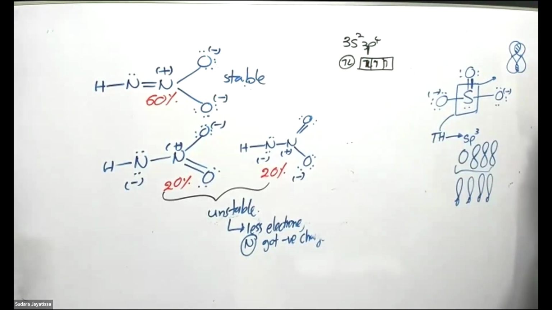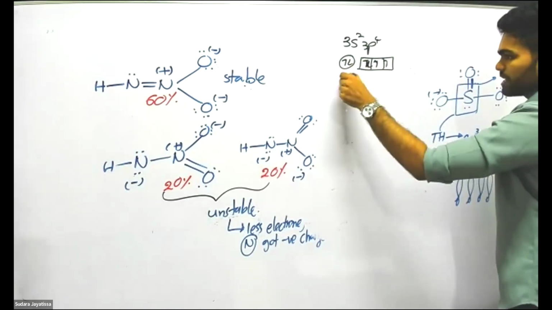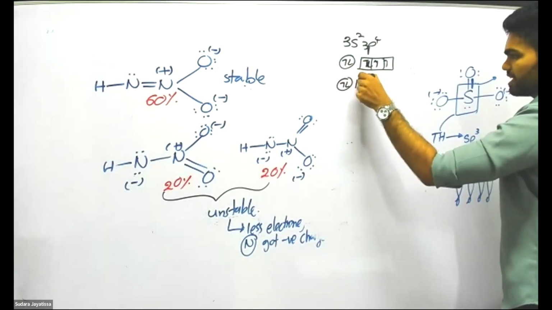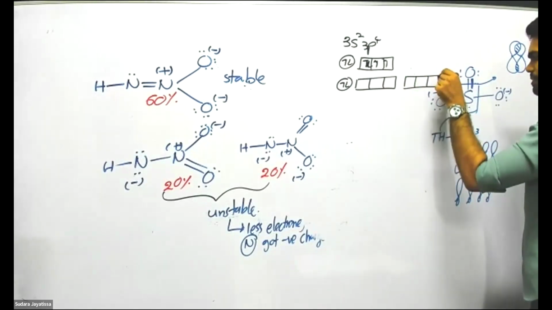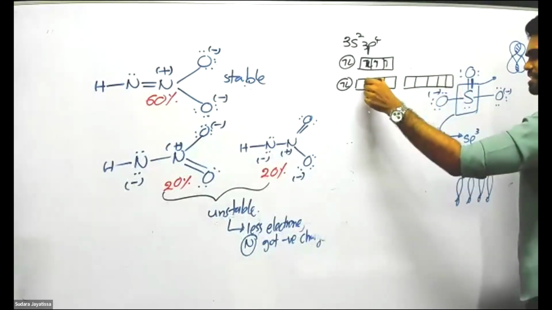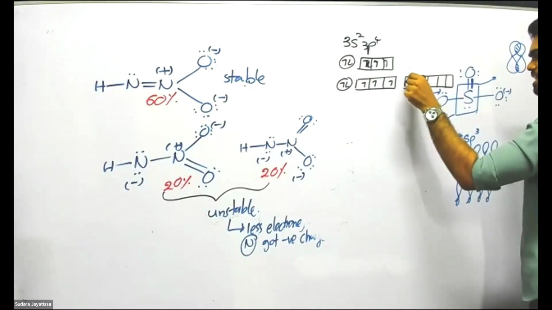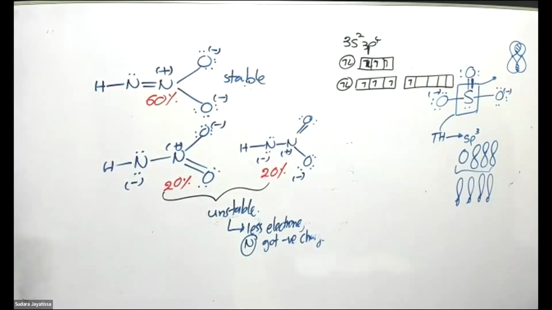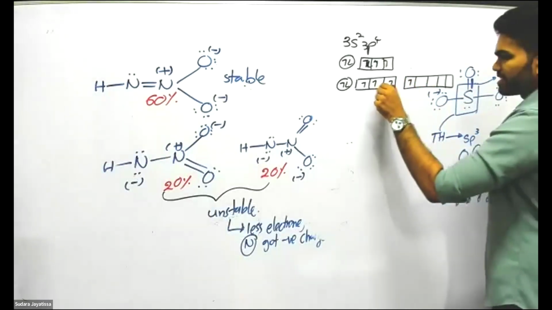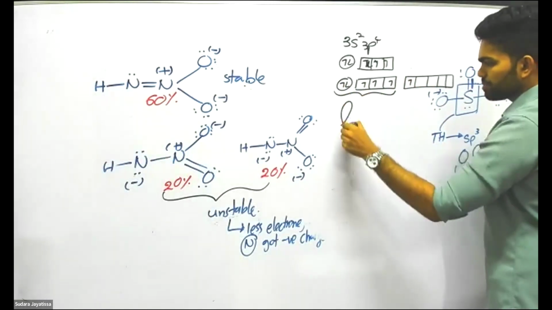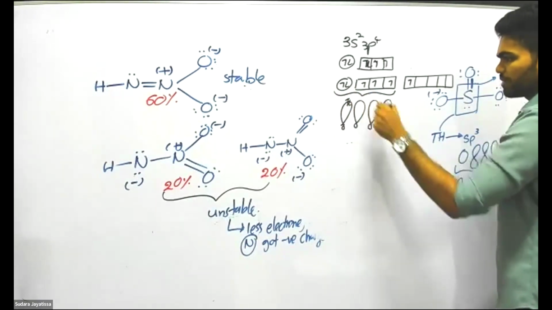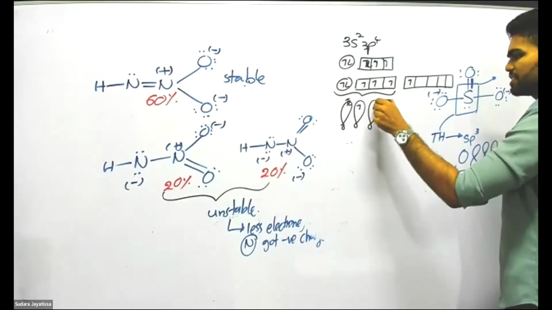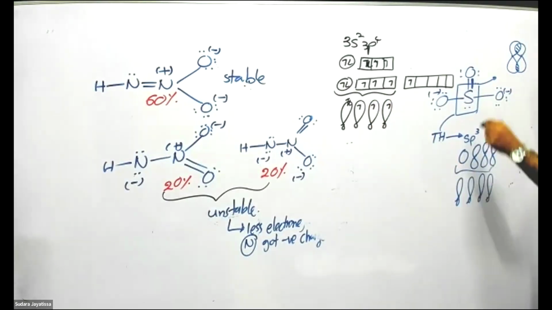And now, before undergoing hybridization, it excites one electron to one of the 5 d orbitals. Now, sulfur has d orbitals. Right? And these are undergoing sp3 hybridization. One orbital will have a pair of electrons and others will have 1 electron each.